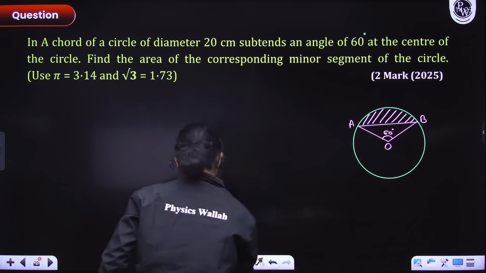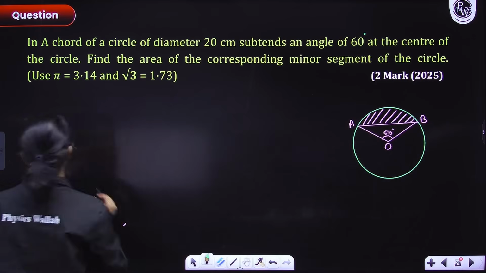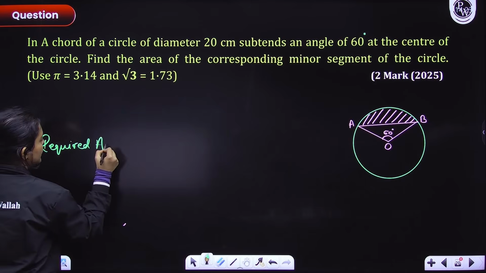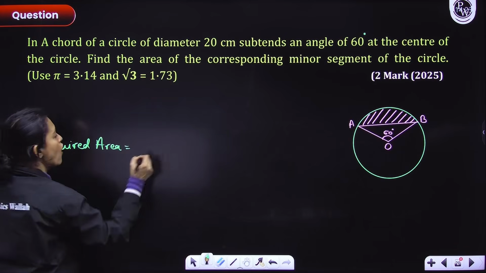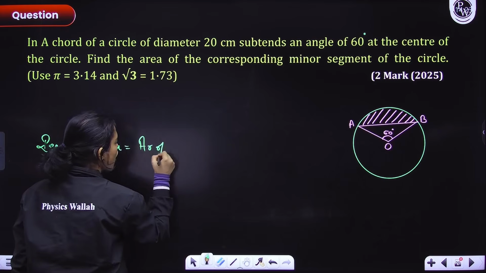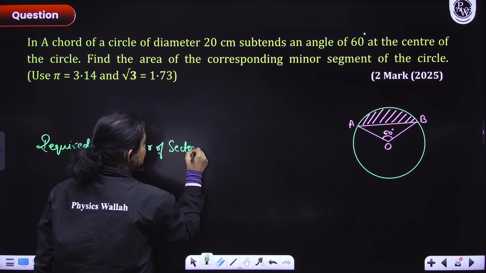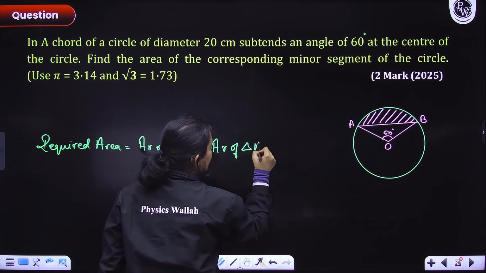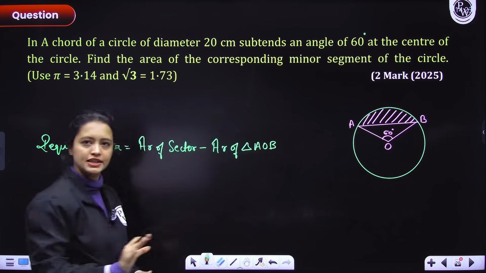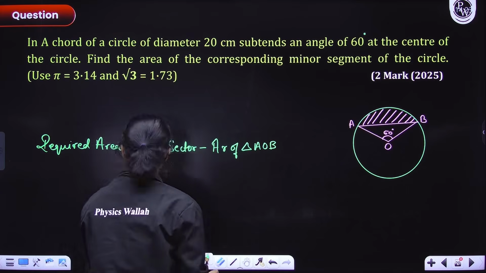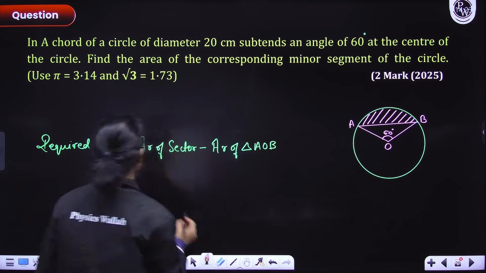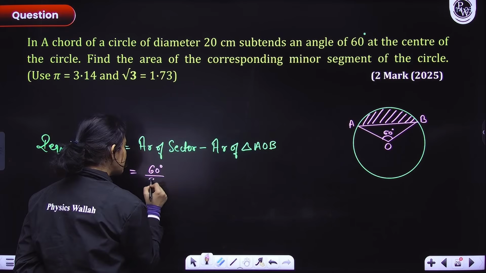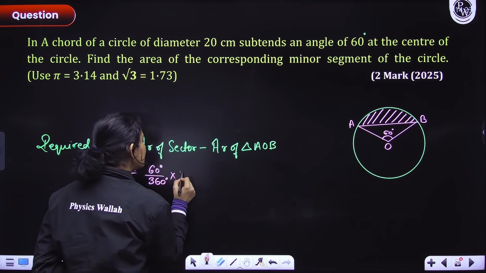Now, I know that the required area would be what, everyone? Required area would be area of sector with angle 60 degrees minus area of triangle AOB. Yes or no, everyone? ठीक है. अब यहाँ पर everyone, I know that the area of sector would be what? Theta by 360 degrees. So theta is 60 degrees. So 60 divided by 360 degrees multiplied with pi r square.